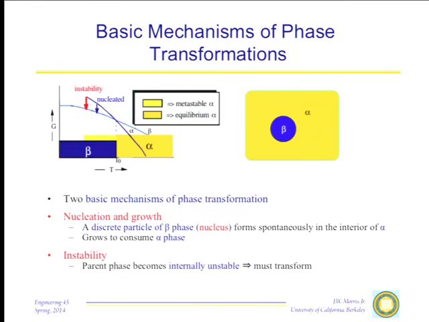There's a second kind of transformation which happens in at least some systems, in fact in a great many of them. It may well be that as we cool this alpha phase below this transformation temperature, it is becoming more and more unstable. Eventually it may reach a point called the instability point in which it is internally unstable, it can no longer exist. Even small fluctuations cause the free energy to go down. When that happens, we will get a spontaneous transformation, and the alpha will become something else. Maybe beta, maybe still some third thing, but it can no longer exist, so the transformation will occur by an instability. So the two kinds of structural transformations we need to understand are transformations that occur by nucleation and growth from a metastable state, and transformations that occur spontaneously by instabilities like this.